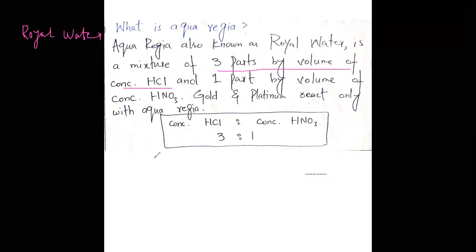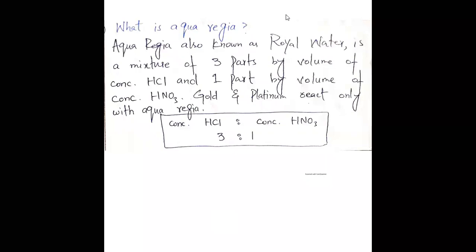So this is the aqua regia. That's all from this lecture. Allah Hafiz.